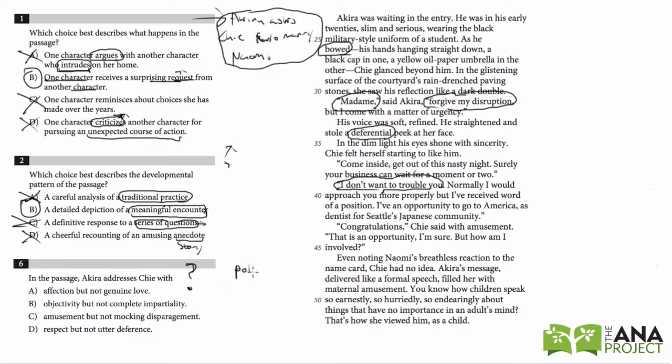He addresses Chi with politeness and respect. Now let's go to the answer choices and eliminate the ones that are least like what we just said. Affection, but not genuine love. Nothing about affection or genuine love. It's about politeness and respect. Objectivity, but not complete impartiality. Again, no. Amusement, but not mocking disparagement, of course, is wrong. And that leaves us with respect, but not utter deference.